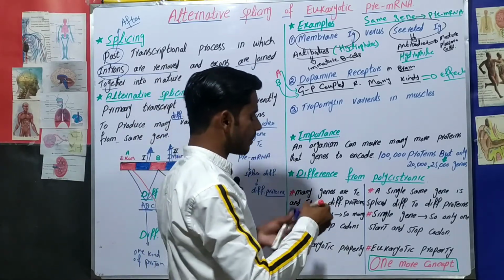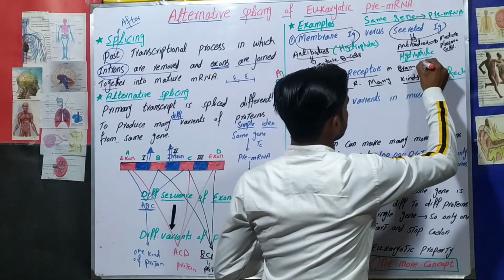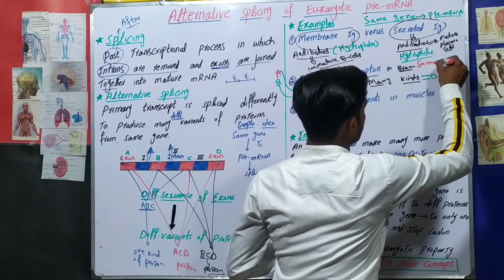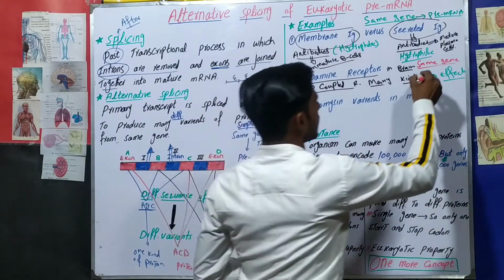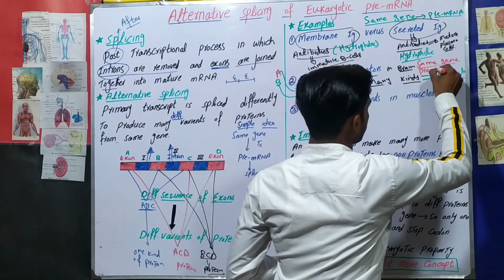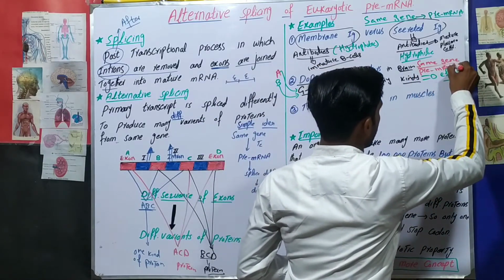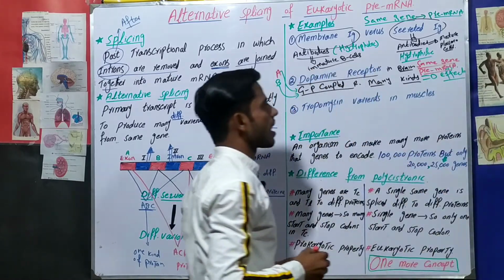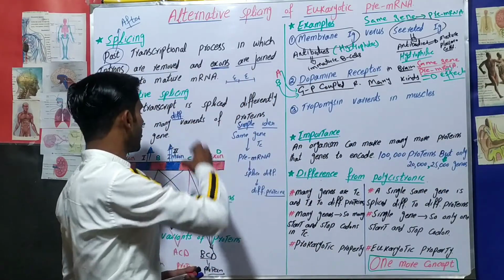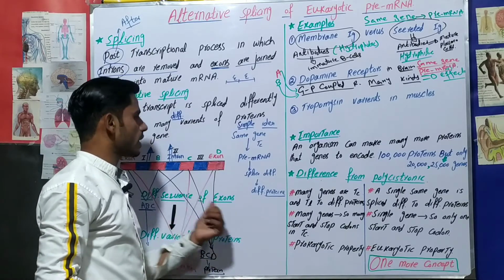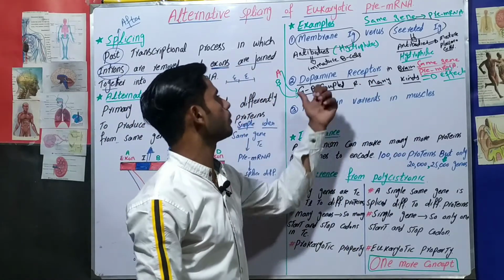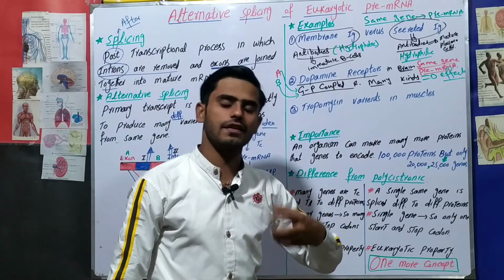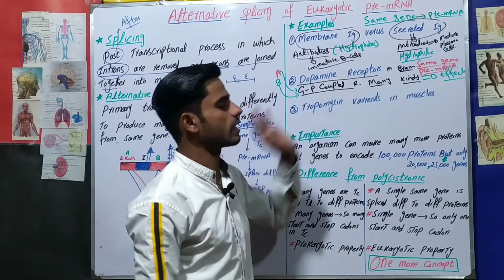In the case of dopamine receptors, there is once again the same gene, which forms the same pre-messenger RNA, and this pre-messenger RNA will undergo splicing, and there will be a difference in the sequence of exons. Then there will be a difference in the structure and function of the dopamine receptors.